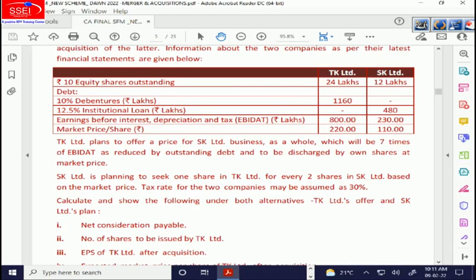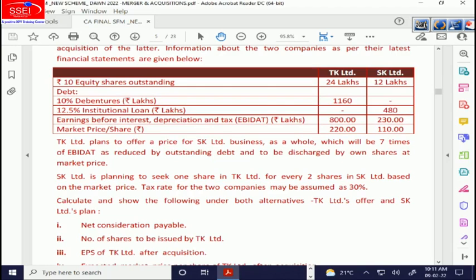Divide by 24. Okay, so 19.95 is the EPS of TK. So 220 divided by the EPS of 19.95. P/E ratio is 11.03 times. So 11.03 shall be the P/E ratio after merger, bootstrap effect, and that into the EPS, which we